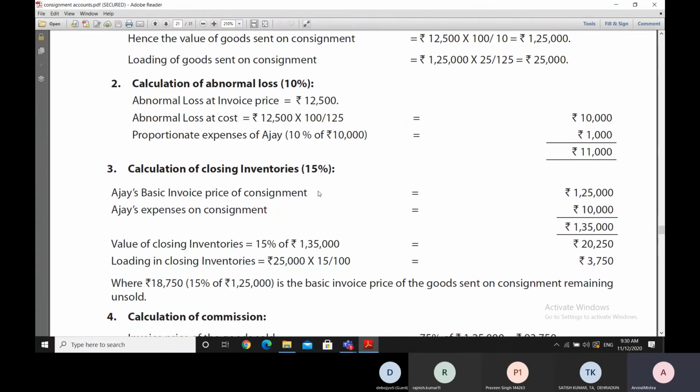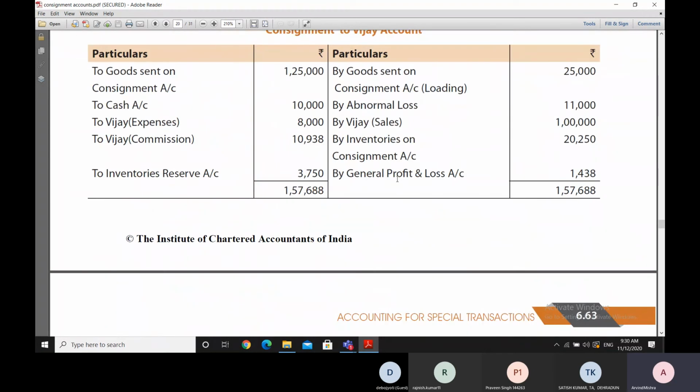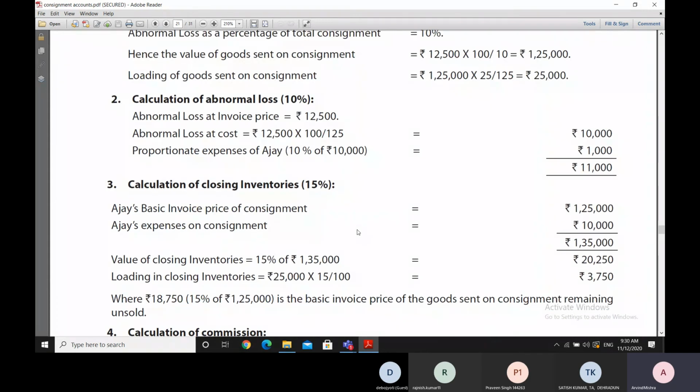The price is taken at the invoice price value here. So the inventory is valued at 20,250. Of course, we know that we are going to debit out of these inventories an amount of 3,750 for the reserve, which will be taken on the debit side, and that is the loading amount on the closing inventory.